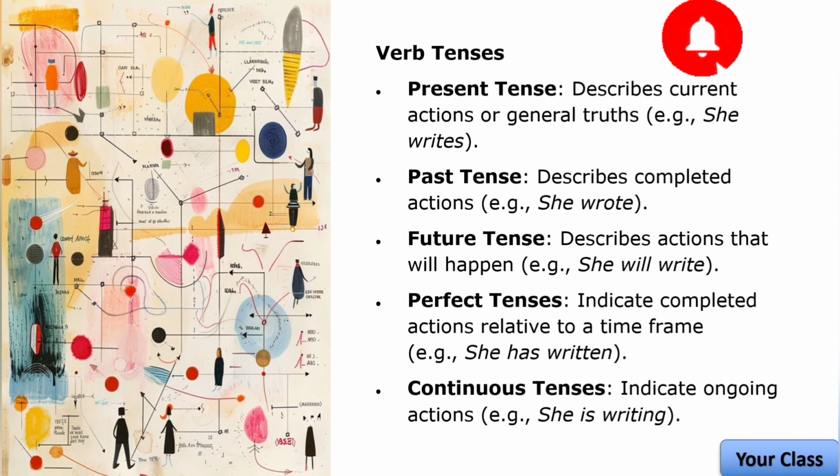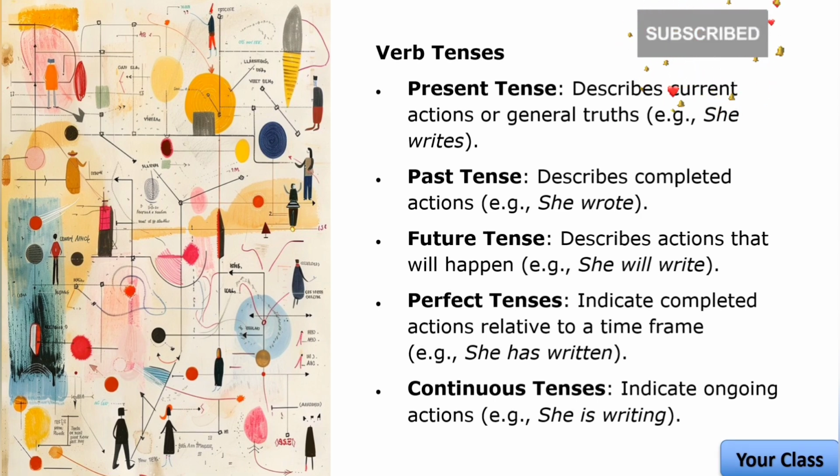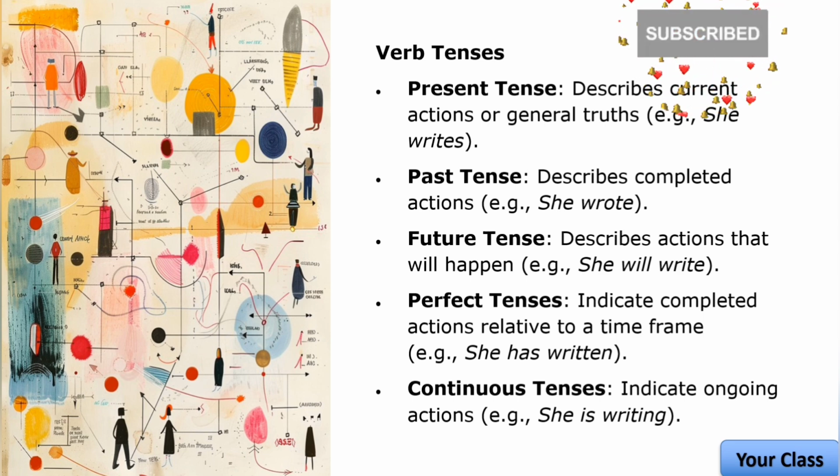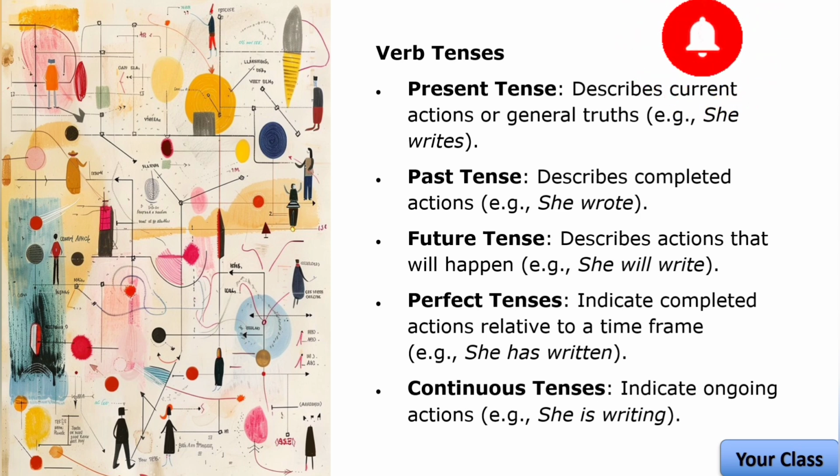Number 4, perfect tenses. Perfect tenses describe actions that are completed relative to a certain time. They focus on the completion of an action and its relation to the present, past, or future. Present perfect describes an action that was completed at an unspecified time before now or has relevance to the present. For example, she has written 5 letters. They show the action was completed recently or at some point in the past and it is still relevant now.